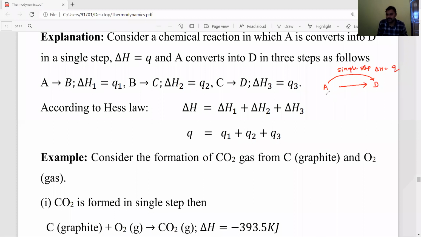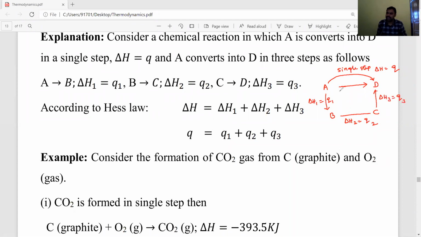Now this reaction takes place in several steps. For example, A is converted into B first. During this conversion, the amount of heat, delta H1, is equal to Q1. Again, B is converted into C. During this step, the amount of heat absorbed, delta H2, is equal to Q2. And again, C is converted into D. In this step, delta H3 is equal to Q3.